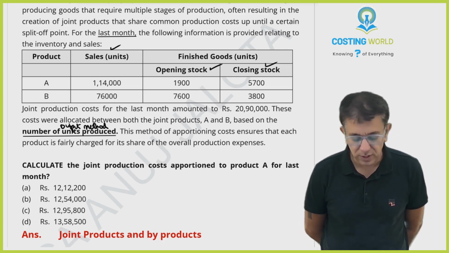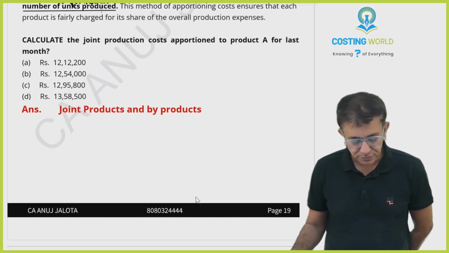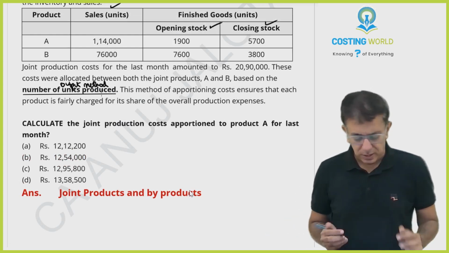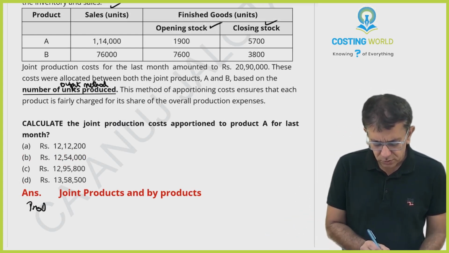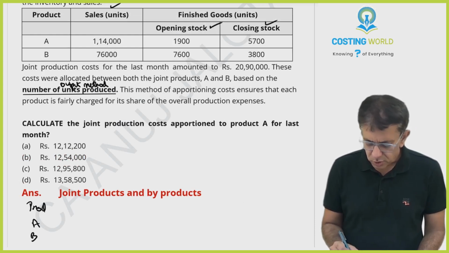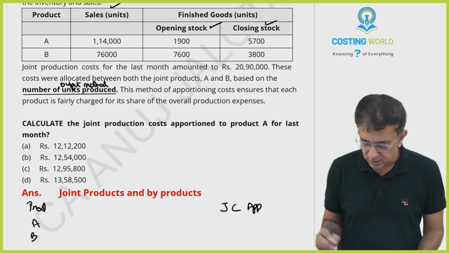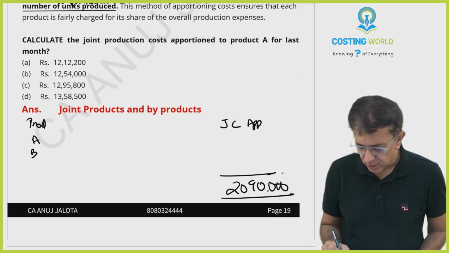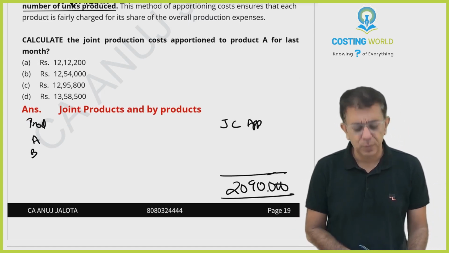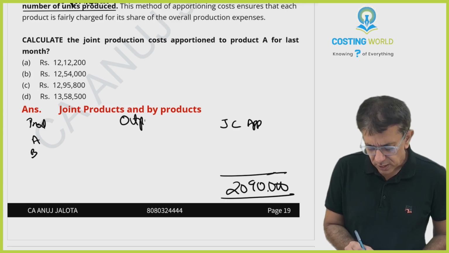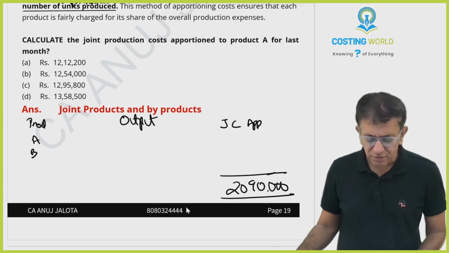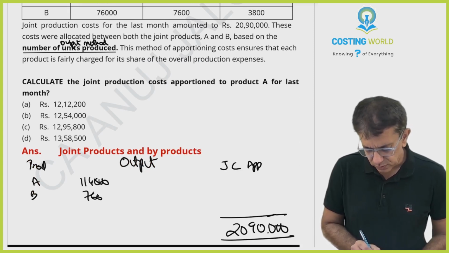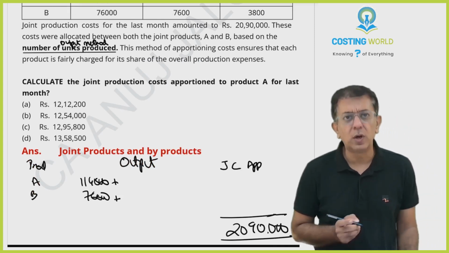Okay, you have the 4 options over there. Now see. So in this case, let's start doing that. Now, you have 2 products, no? A and B. Joint cost to be apportioned is nothing but 20,90,000. You divide that among output. Output means quantity produced of finished goods. But you don't have quantity produced of finished goods. You have quantity sold of finished goods, 1,14,000 and 76,000.